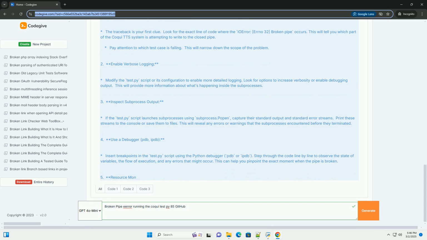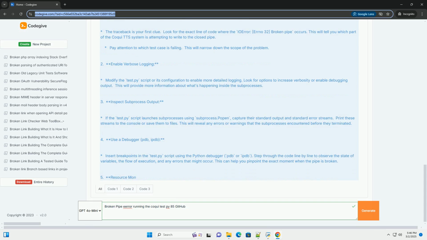4. Use a debugger, pdb or ipdb. Insert breakpoints in the test.py script using the Python debugger, pdb or ipdb. Step through the code line by line to observe the state of variables, the flow of execution, and any errors that might occur. This can help you pinpoint the exact moment when the pipe is broken.